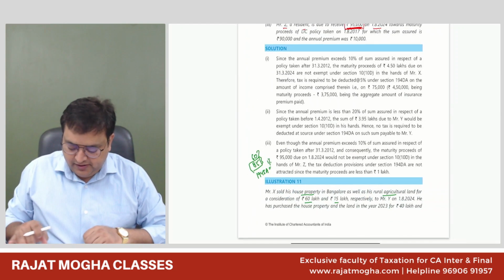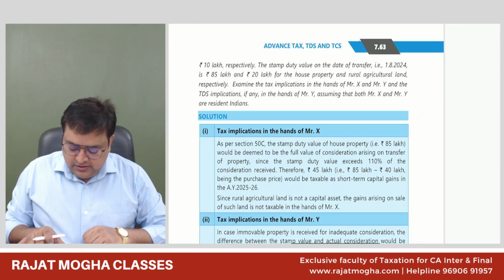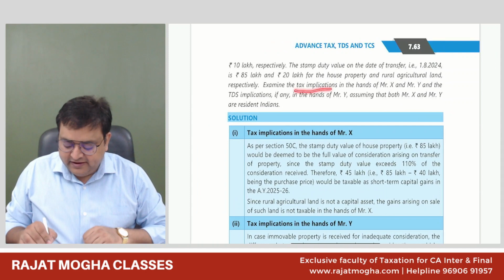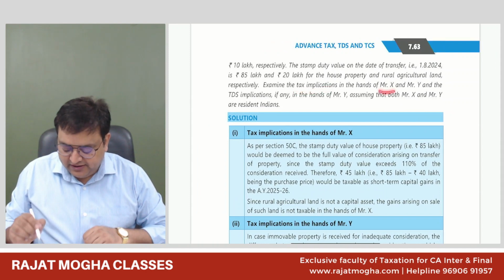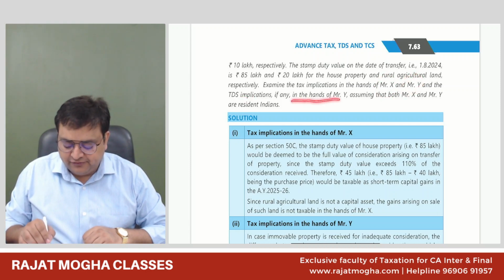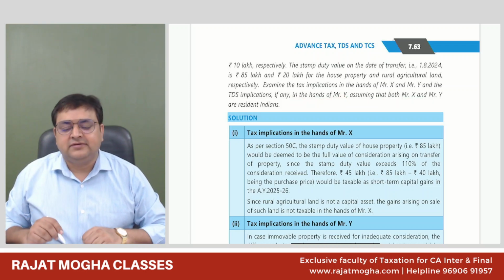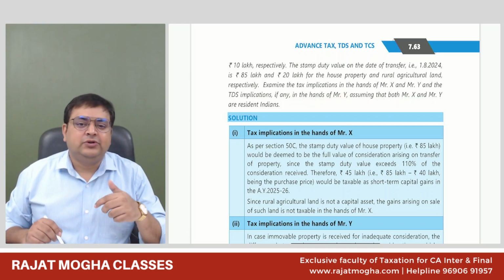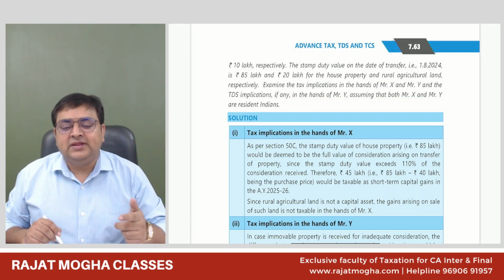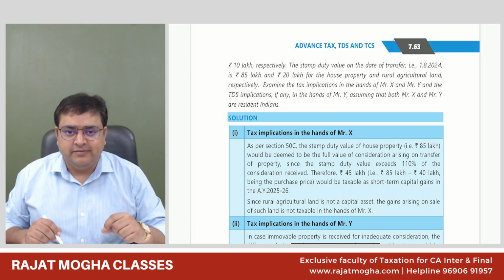Correct? Now, what are they asking? Examine the tax implications in the hands of X as well as Y, and the TDS implications also, if any, in the hands of Mr. Y, assuming that both X and Y are resident Indians. So they are asking about both the buyer as well as the seller, what is the tax implication, and also in the hands of the buyer, Mr. Y, what would be the TDS implications also.